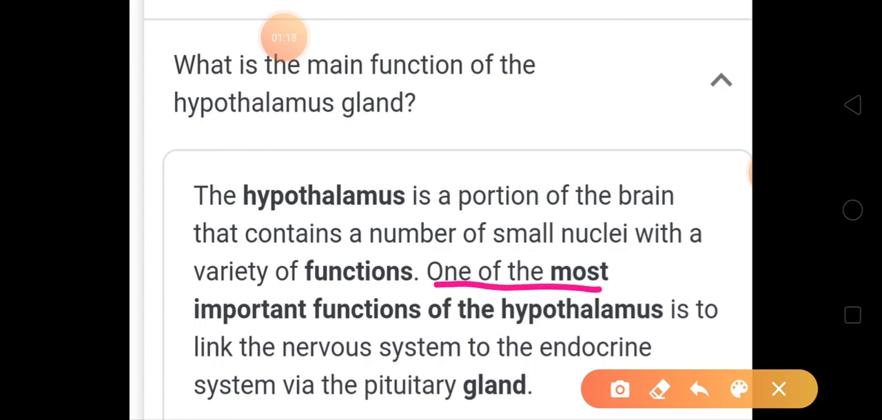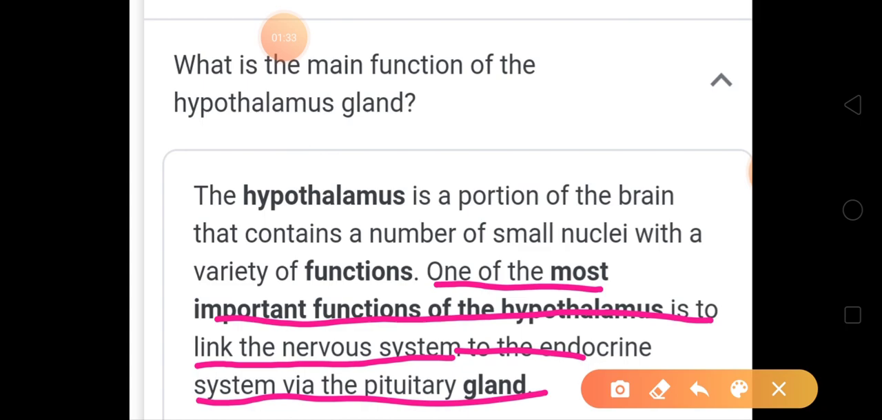One of the most important functions of the hypothalamus is to link the nervous system to the endocrine system via the pituitary gland. So the hypothalamus is connected to the pituitary gland through the nervous system, and this is a way where the nervous system will activate the endocrine system.